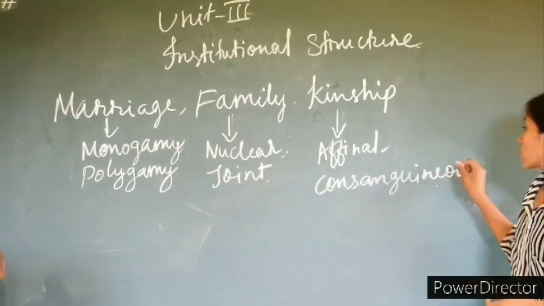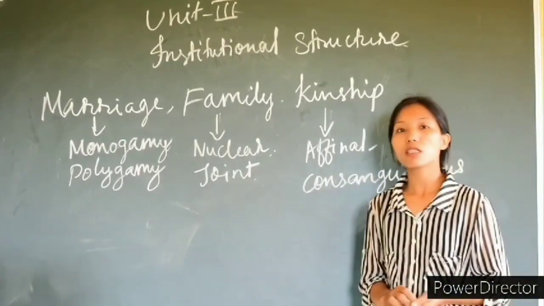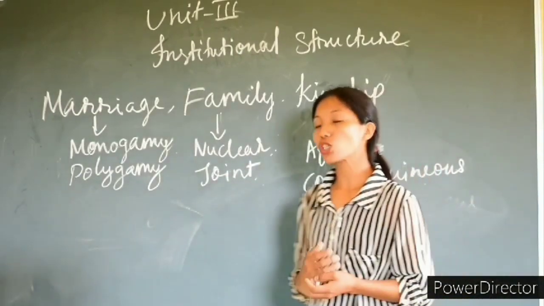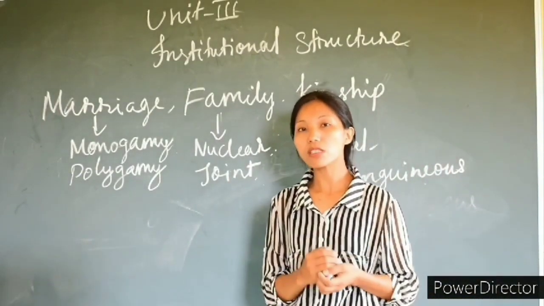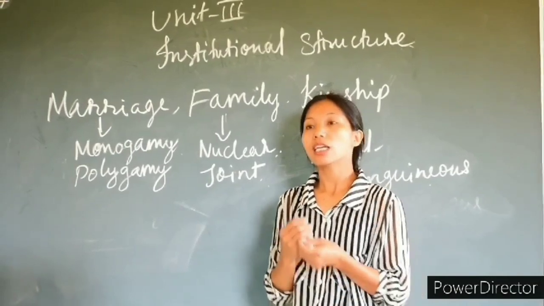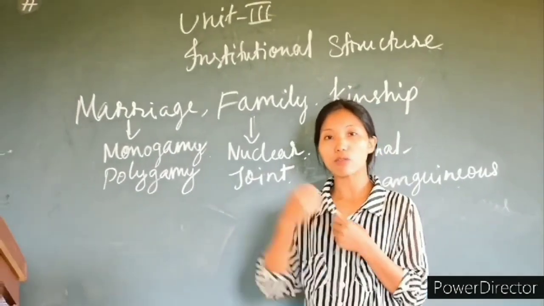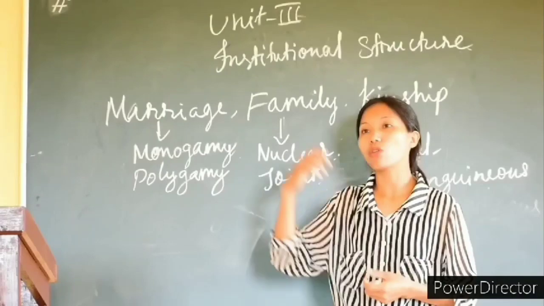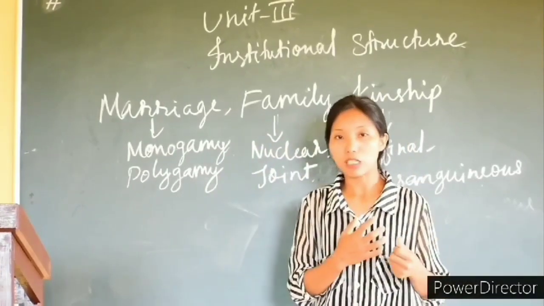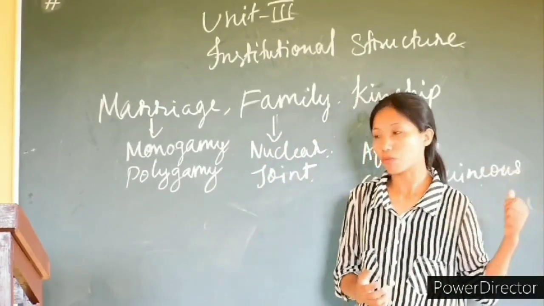And when we say consanguineous, it means the kinship relationship that a person has through blood, like the relationship I have with my own brothers and sisters, with my own parents, through blood. That is the consanguineous kinship.